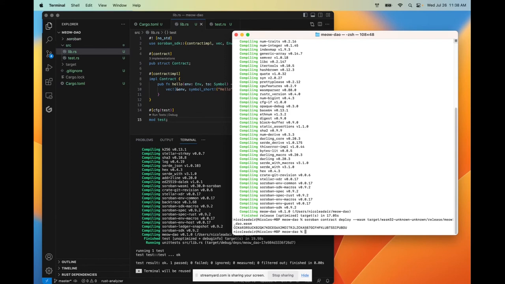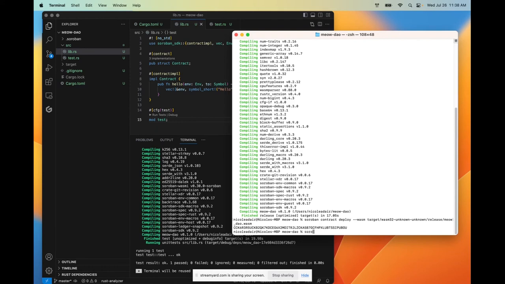Once I hit return, this is going to give me a public key, which I'm going to copy. Important to note, every time that you deploy a contract locally, this key is going to be different. And this key is going to be crucial to invoking our contract, which we're going to do right now.